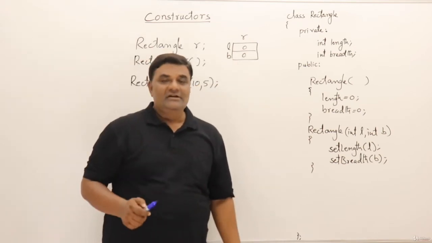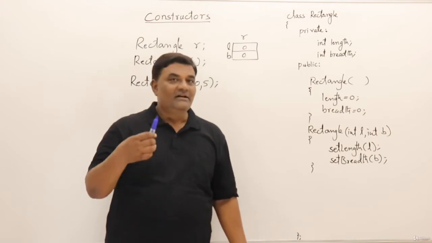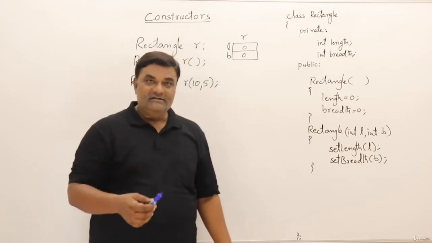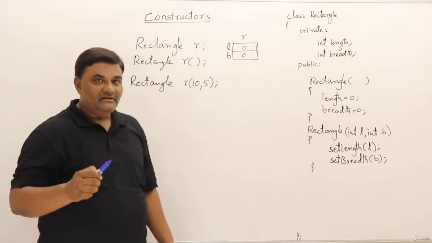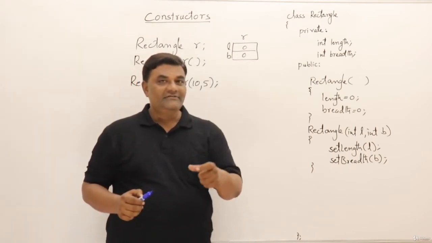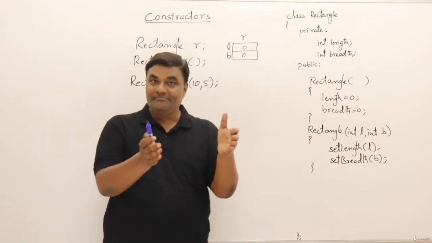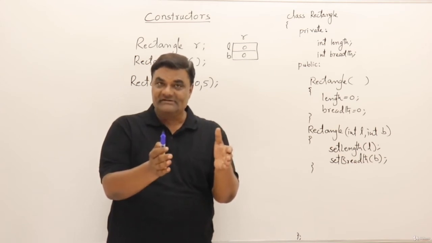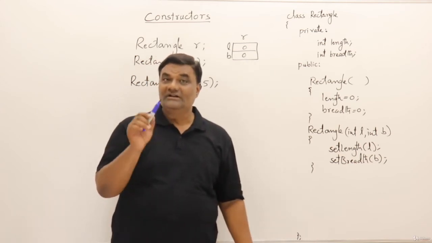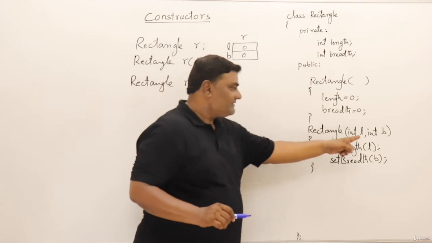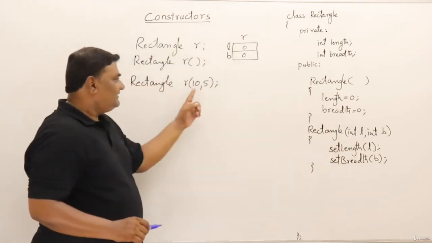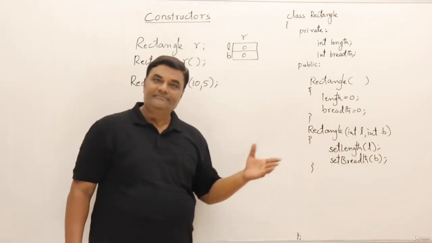Then the second method. You go to a shop and say, I want a marker, red in color and XYZ brand. You are mentioning this and he will give you that marker only. So you have given the parameters. When you are constructing a marker, you are giving parameters. Parameterized constructor. I want a rectangle, length should be 10, breadth should be 5. That's it.